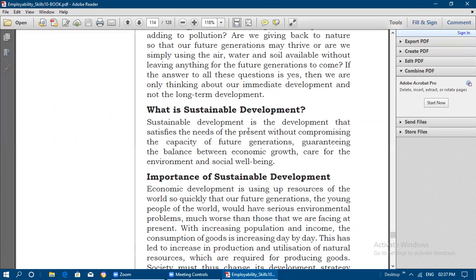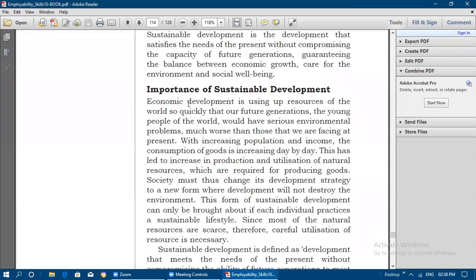needs of our present, guaranteeing the balance between the economic growth. So economic growth also needs to be improved, and simultaneously we need to care for the environment and social well-being also. That is, we should not pollute the air, water, and all the natural resources we should not degrade. So all these things we need to have in our mind whenever we are growing in an economic way.